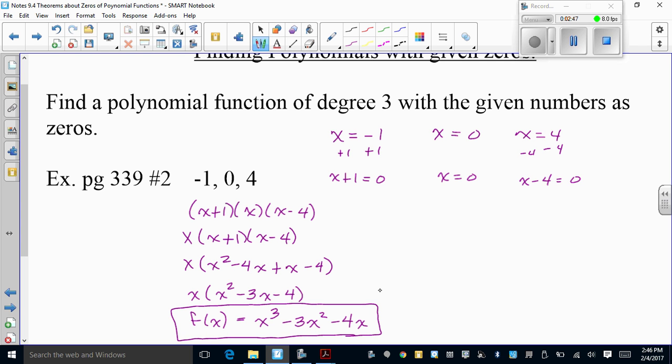It says find a polynomial function of degree 3, so you had to get it to a degree 3 function. If you just step it out, here are your zeros. You can make the note: change the sign and put x in front, put it in factor form, and then multiply. Okay, let's try another one.